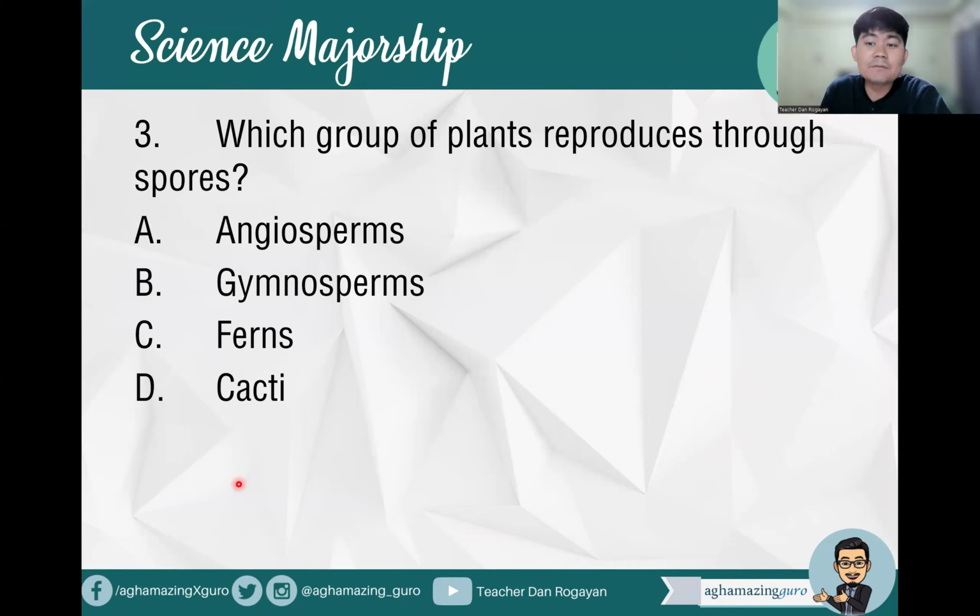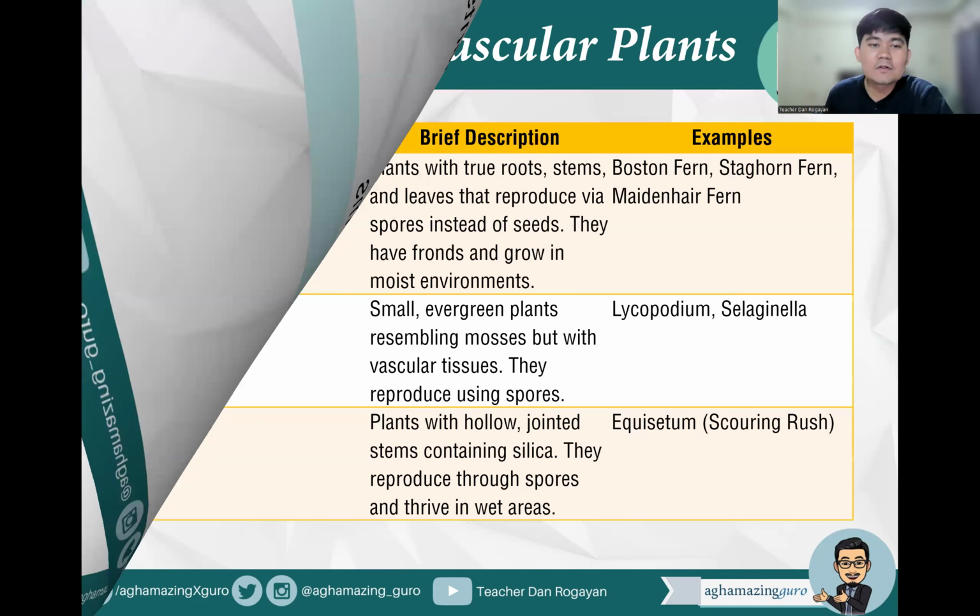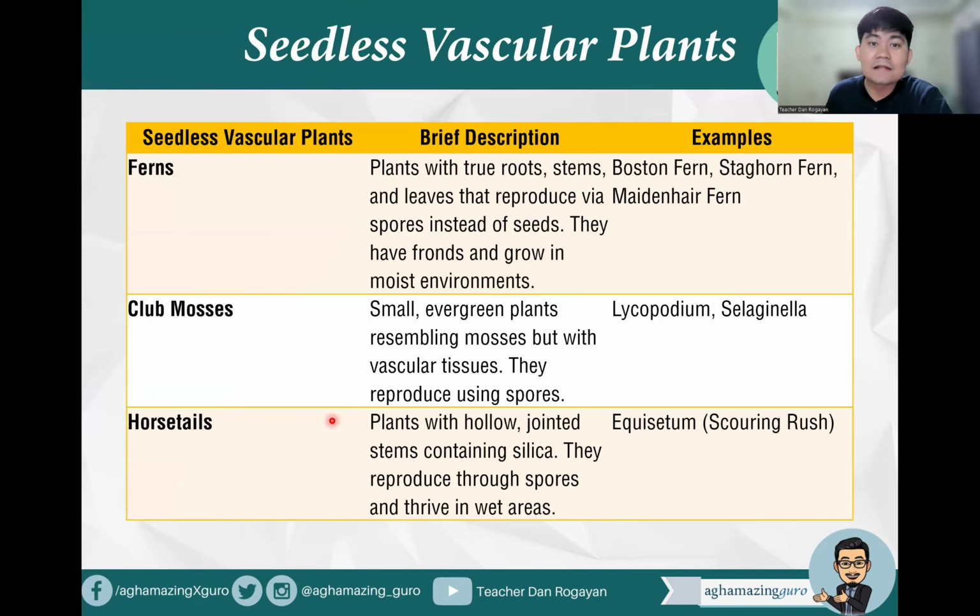Which group of plants reproduces through spores? A. Angiosperms. B. Gymnosperms. C. Ferns. D. Cacti. All right. So spore reproduction. Okay. So which one is the answer here? Future LPT top notchers? Of course, that's our ferns. Ferns po ito. Okay?